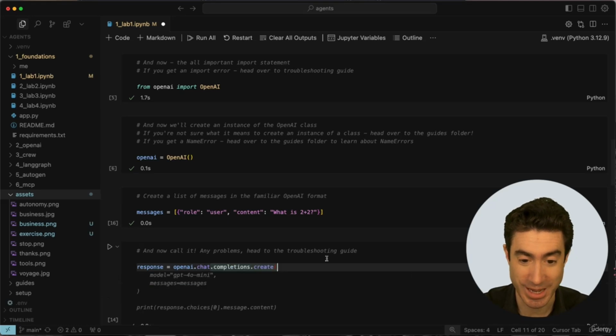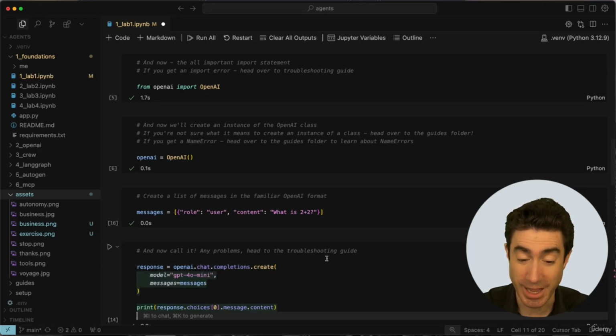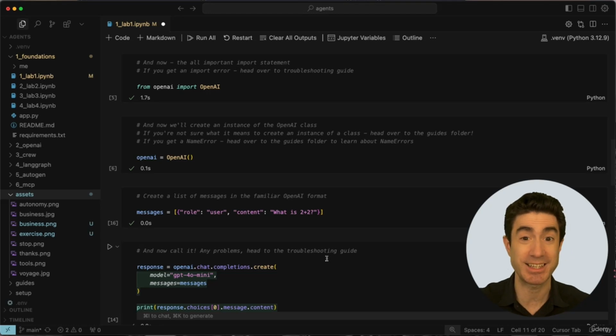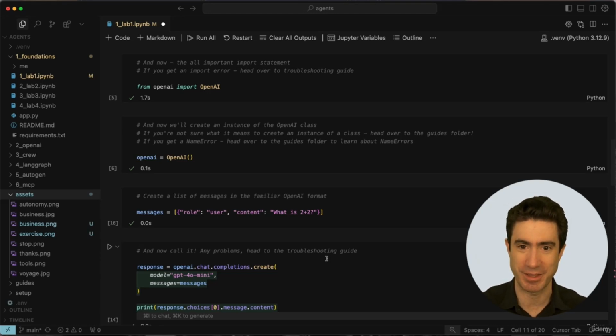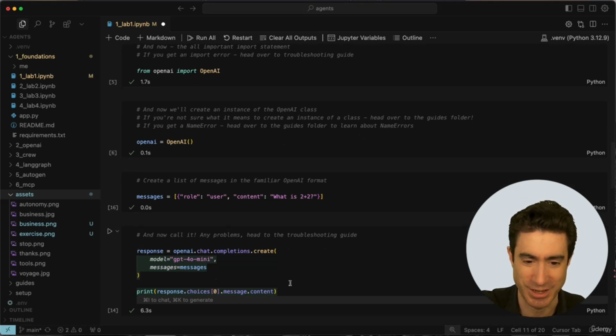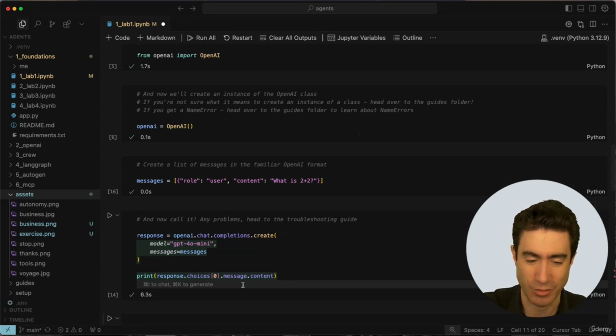I can just press tab and it's going to complete that right away, and it's going to say the model is GPT-4o mini and the messages are messages. That's perfect. And it's also going to take the response, take the first choice, .message.content, and print it. And that's exactly what we want to do. This structure of calling OpenAI is so common these days. If you're new to it, then take a look and I'll try and cover some in the guides. But people who are familiar with this will see this is a very simple way to call OpenAI.